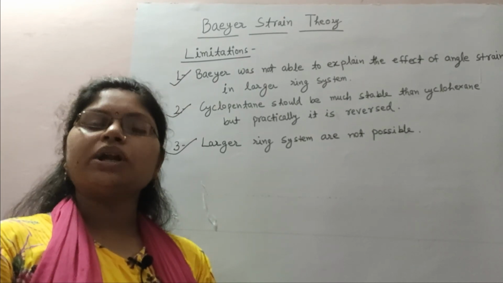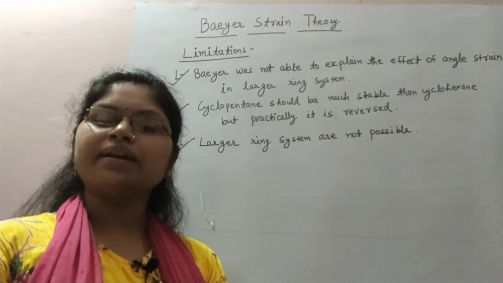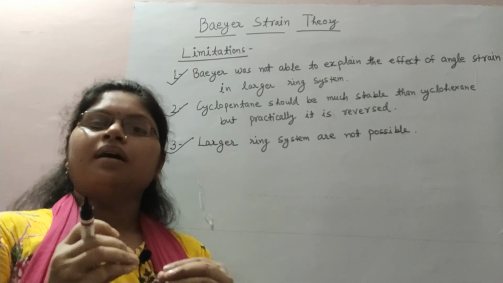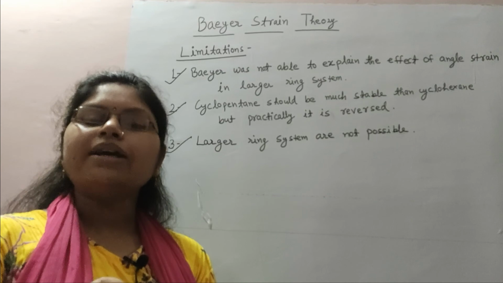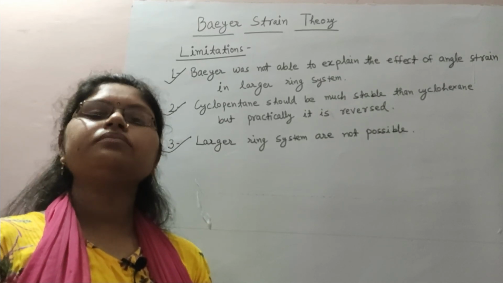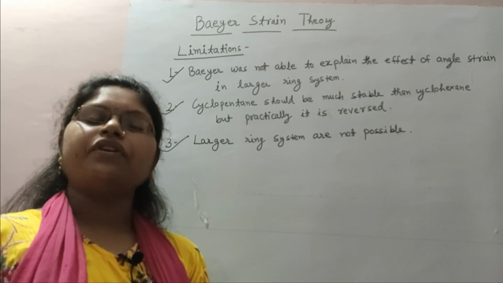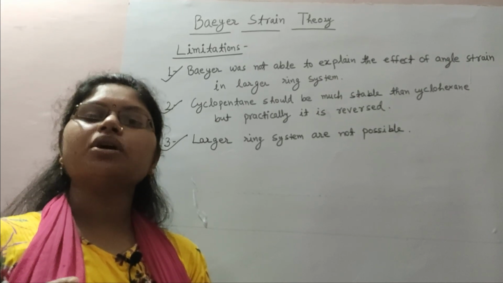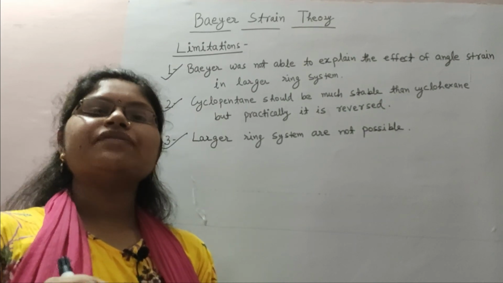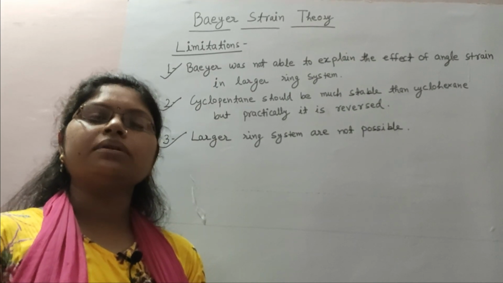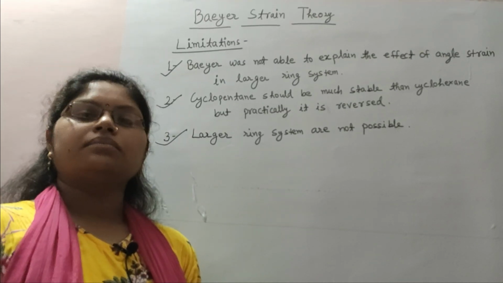By this we can calculate the angle strain, and if angle strain is present in the ring, then the ring is not stable. To release this strain, the ring undergoes ring opening reactions, and we can discuss different ring opening reactions in our further lectures. So Baeyer has given this important stability theory, and this is all about this theory. Thank you for watching.